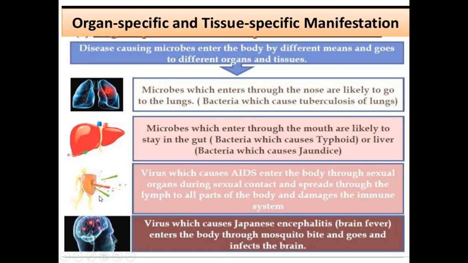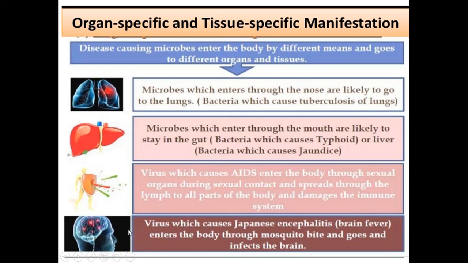Now the virus which causes AIDS enters the body through the sexual organ during sexual contact and spreads through the lymph to all parts of the body. So this is organ specific. The virus enters the body through the sexual organ during sexual contact, spreads through the lymph to all parts of the body, and damages our immune system.